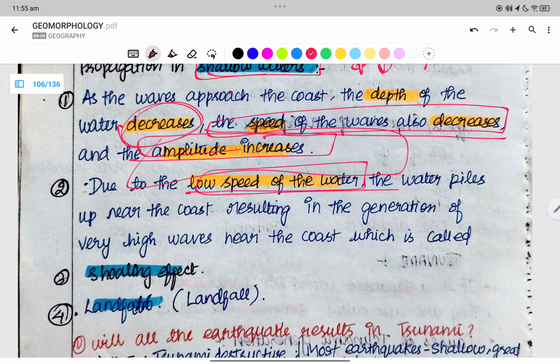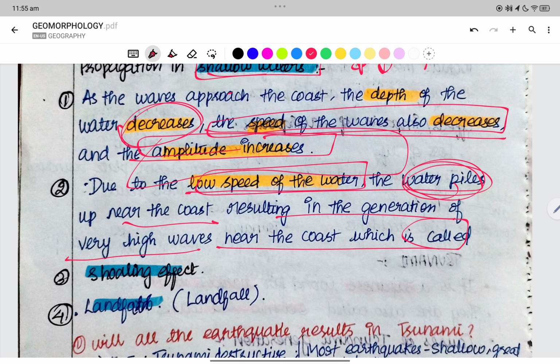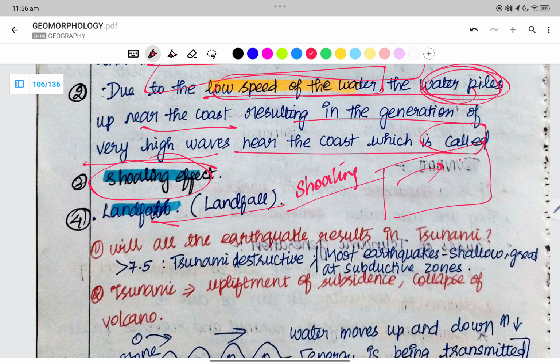Due to the low speed, water is piling up near the coast, resulting in very high waves near the coast. This is called the shoaling effect. Initially, the speed is very high and the amplitude is very low in the deep waters. When nearing the coast, the speed reduces but the height starts increasing, because the water accumulates and forms a pile of water. This effect is called the shoaling effect. Then we have landfall.